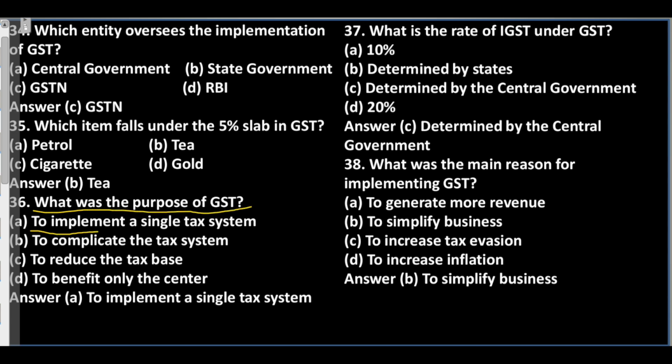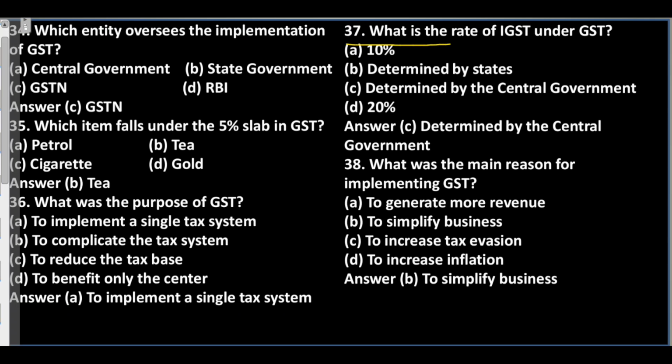Question 36. What was the purpose of GST? A. To implement a single tax system. B. To complicate the tax system. C. To reduce the tax base. D. To benefit only the center. Answer: A. To implement a single tax system.